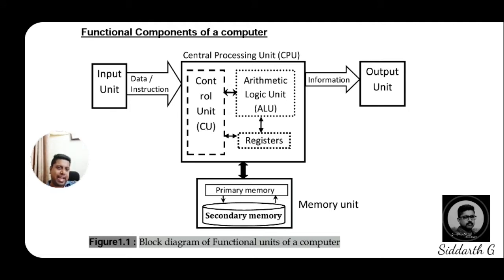And coming to the second unit, that is the central processing unit, CPU, and it also contains some functions and devices. Let us discuss that later. And the third important unit is the memory unit. In that memory unit, we will come to know what is primary memory, what is secondary memory, all these kinds we will discuss in this memory unit. This is the third unit. And the fourth unit is the output unit.